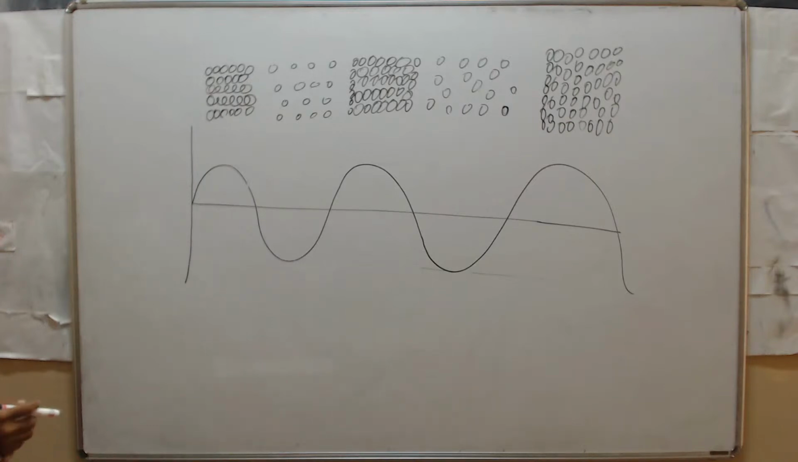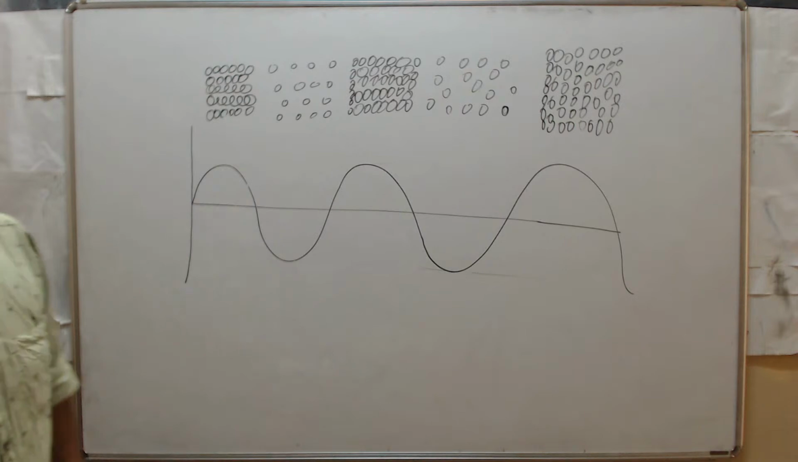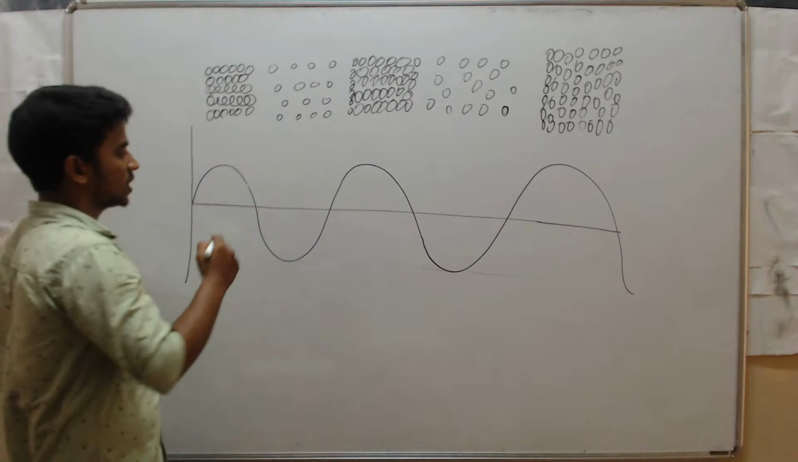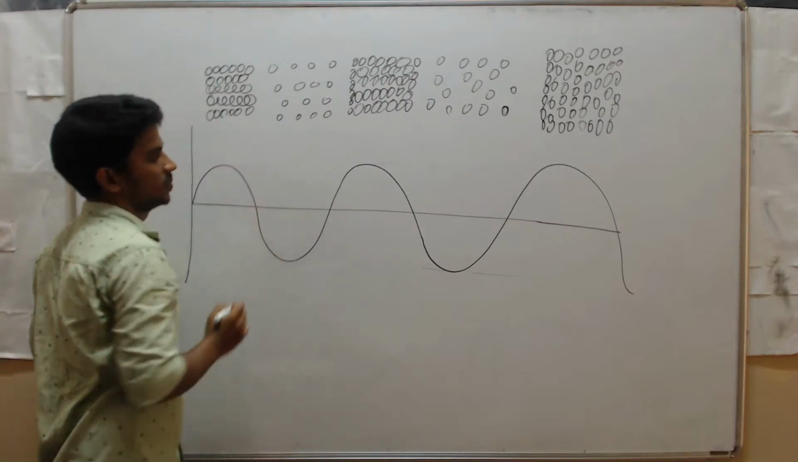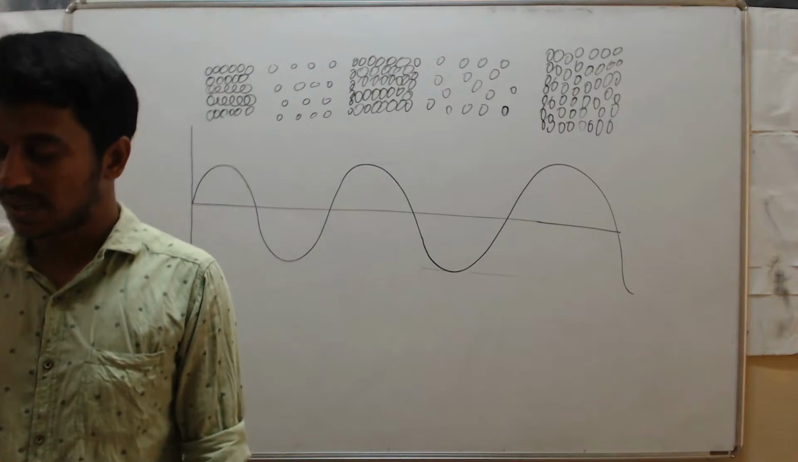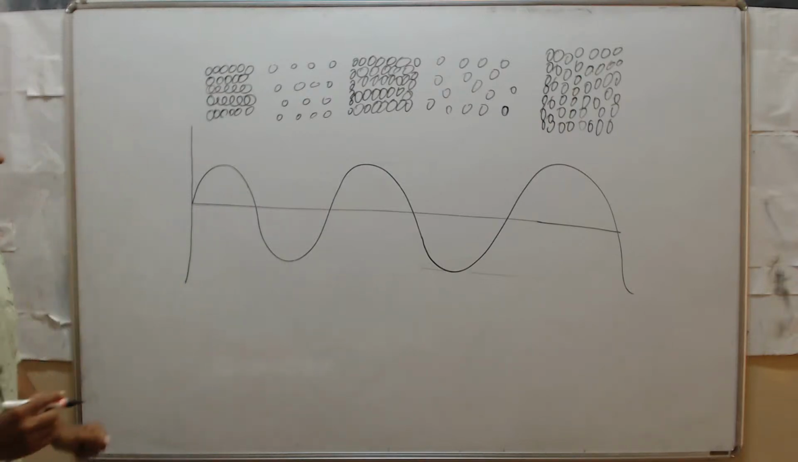Okay, see here, first characteristics. First we'll study which one? Wavelength. Okay, first we'll study what is wavelength. See here, the distance between two successive crests or troughs is called wavelength.